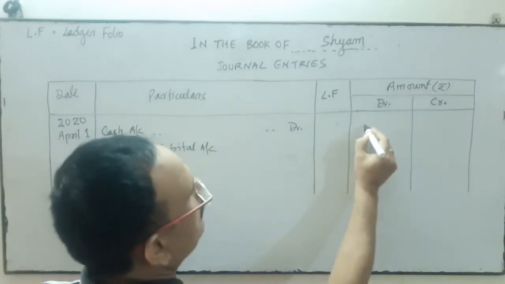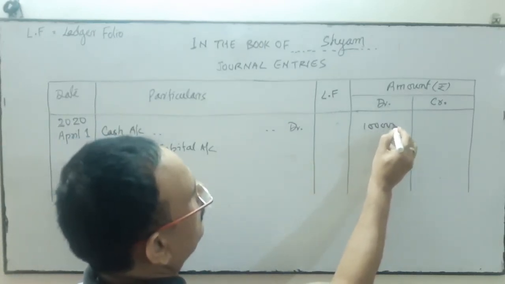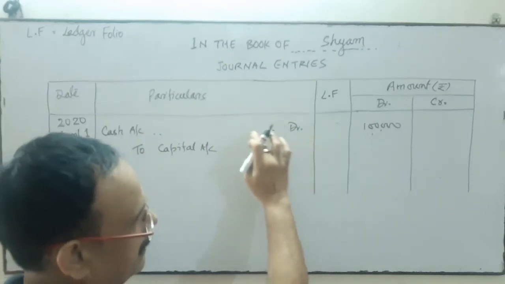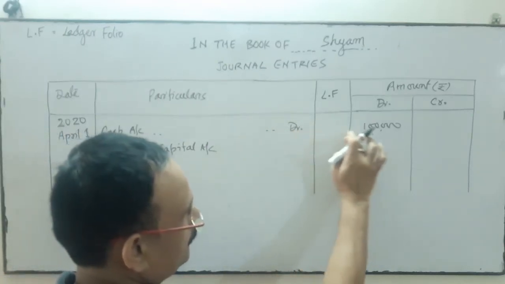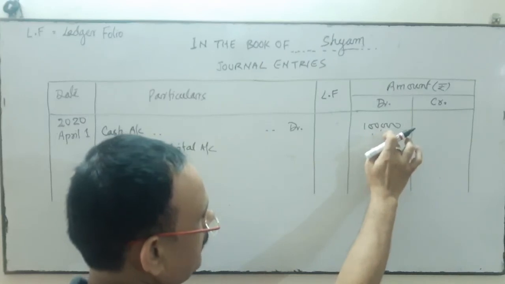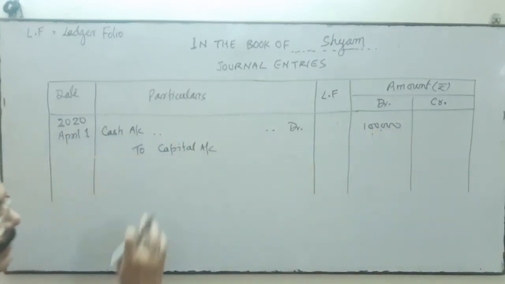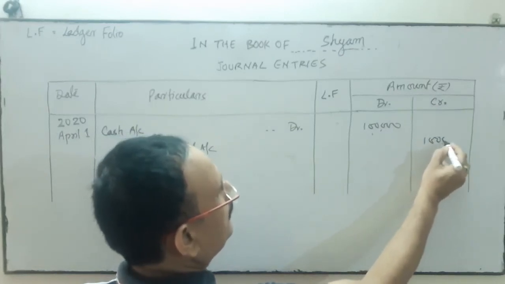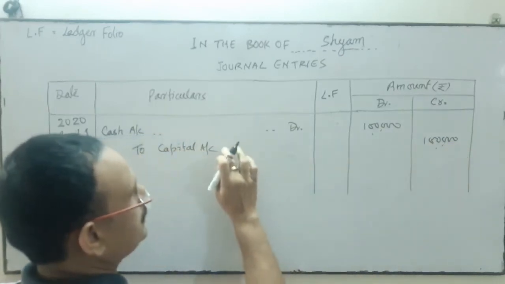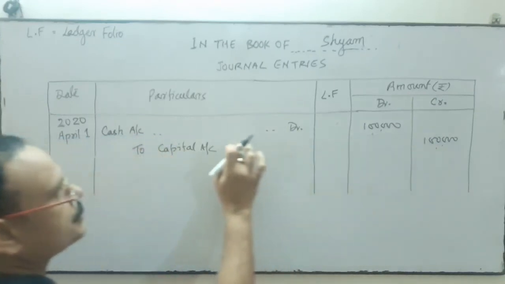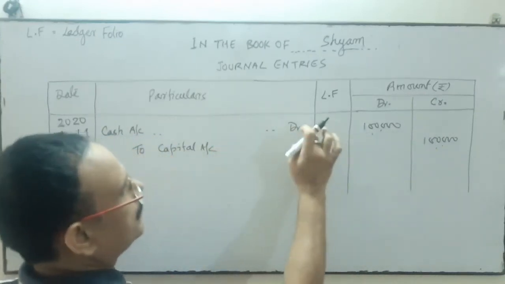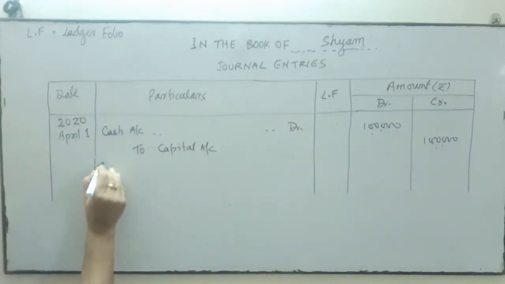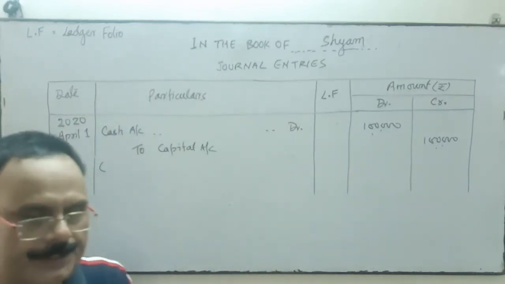Thereafter, how much amount? 1 lakh. In a straight line, you follow the straight line and write the debit 1 lakh for cash, and capital is credit, so on the credit side you write 1 lakh. Parallel to this one debit, parallel to this one credit. And then write the narration, a brief explanation.